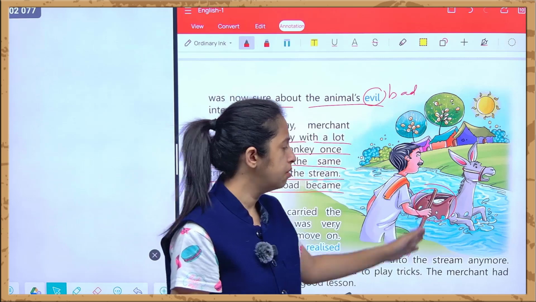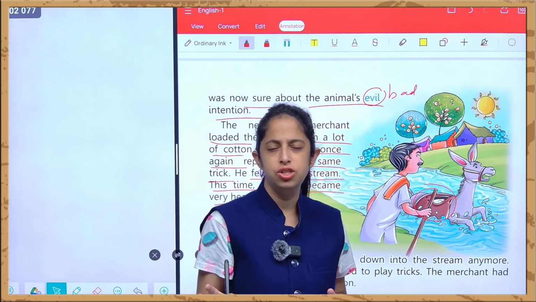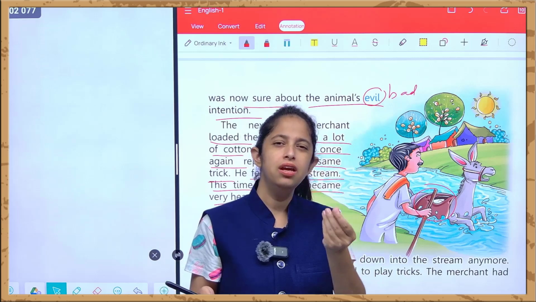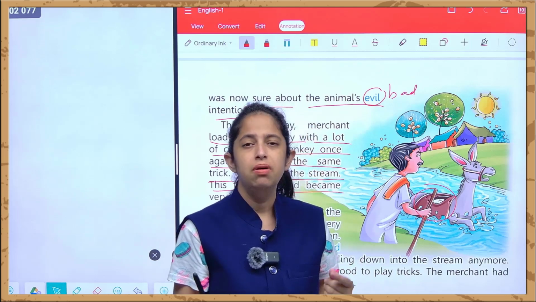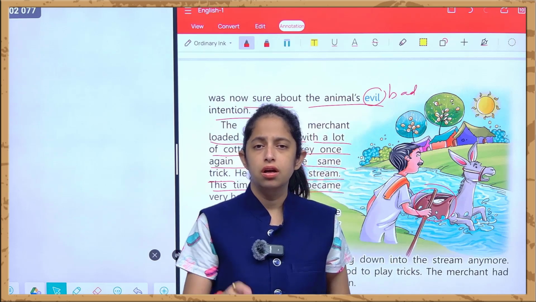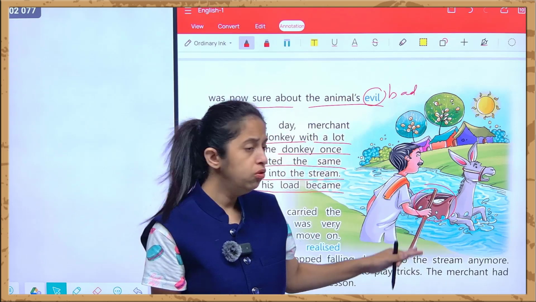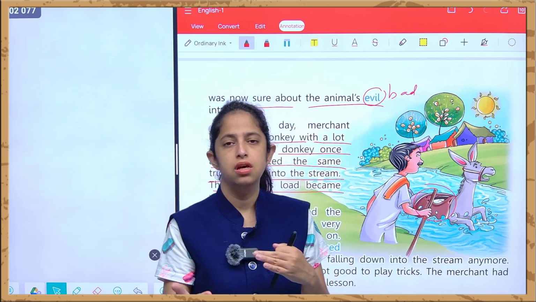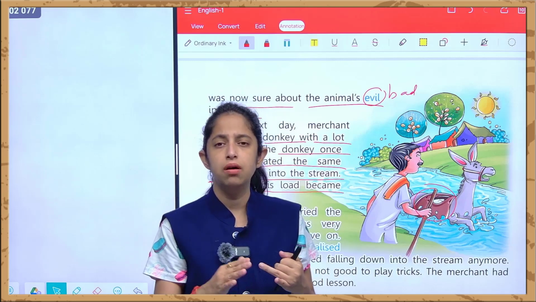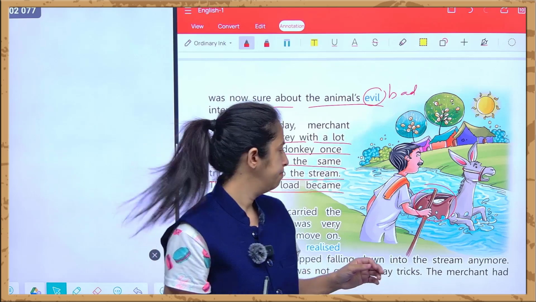You can say, if the cotton is like 5-6 kgs or more than that, suppose it's of light weight because it's a very thin fabric, but as soon as the cotton fell into that stream, that fabric absorbed the water from the stream, right? And now this weight becomes twice. If the cotton is of, suppose, 6 kgs, then it becomes around 15 kgs. Why? Because the fabric absorbs the water.